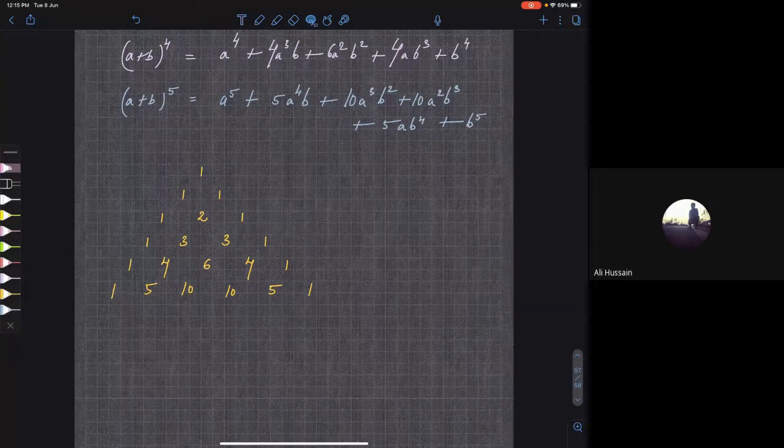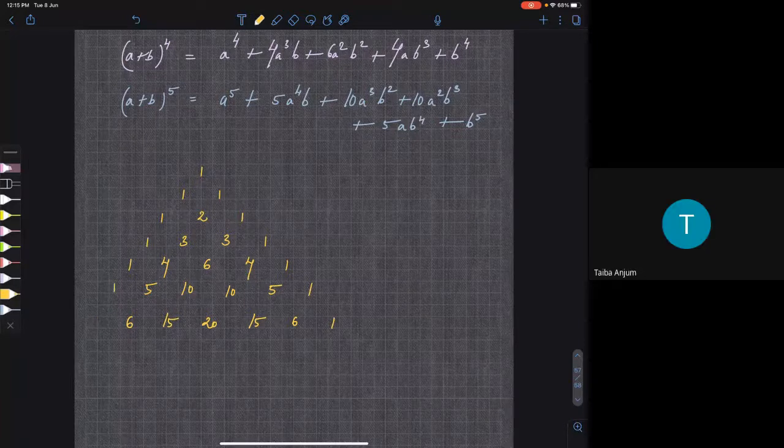So in the next line you will get 1, 6 and so on. You are getting my point? 1, 6, 15, 20. Okay, one more. Let me write down: 1, 6, 15, 20, 15, 6, 1. Clear? So this is called Pascal's triangle because it is looking like a triangle. Can you see? So can you see one thing here?